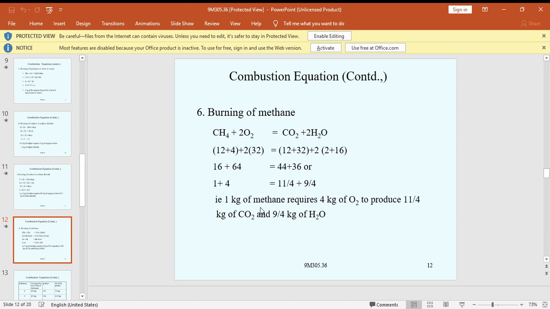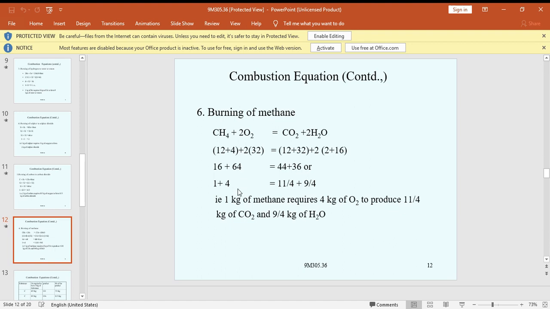Once again, CH4 plus 2O2 equal to CO2 plus 2H2O. 12 plus 4 is 16, plus 2 into 16 is 32. 16 plus 64 equal to 44 plus 36. 1 plus 4, 11 by 4 plus 9 by 4. Here common factor of 16, 64 by 4.